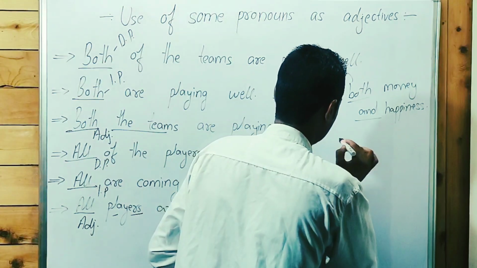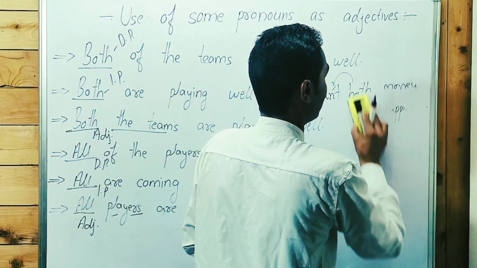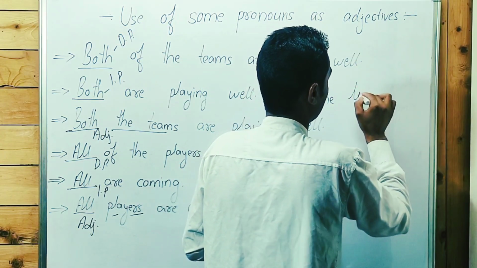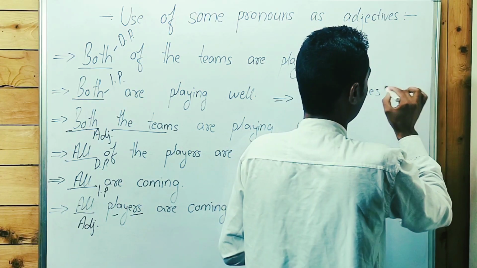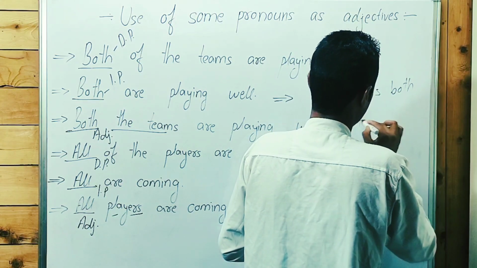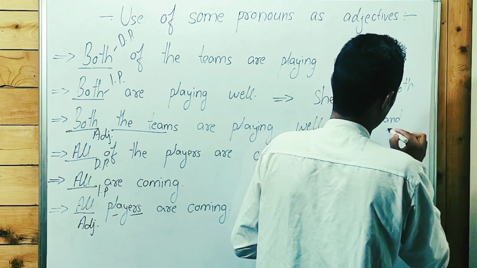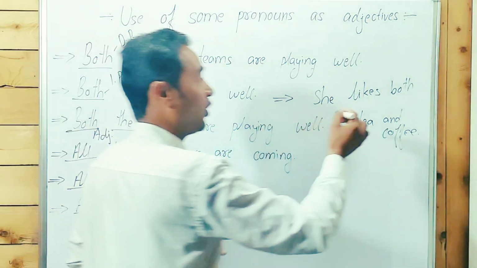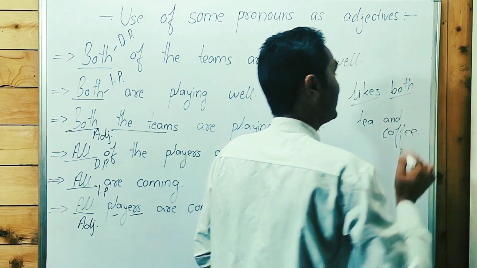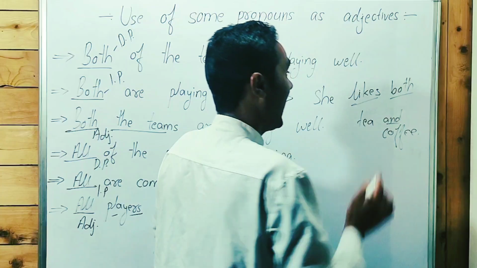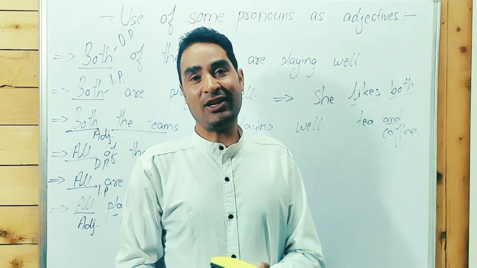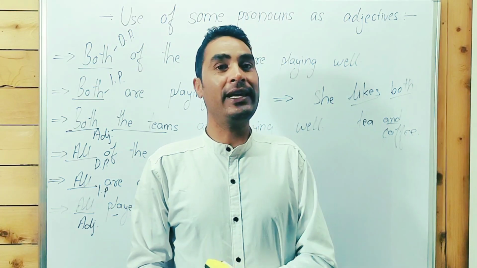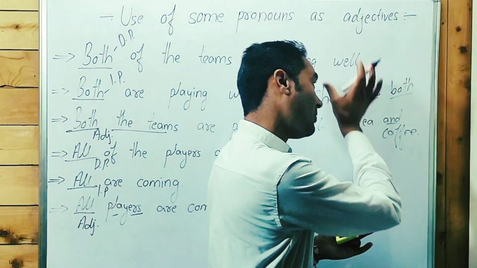Next sentence. She likes both tea and coffee. So guys, here she likes both. Likes is a verb, both is an adverb. Both is compared with "and". She likes both tea and coffee. I hope you understood. But guys, I will teach you each and everything when we learn about adverbs.